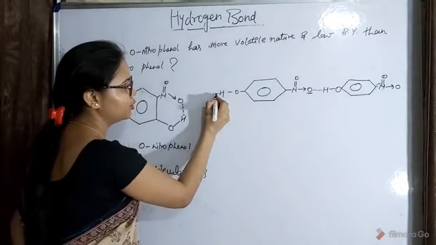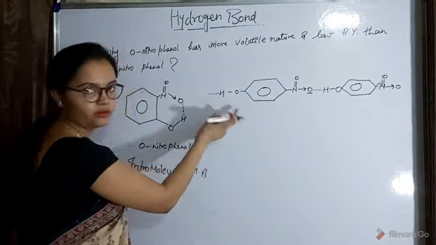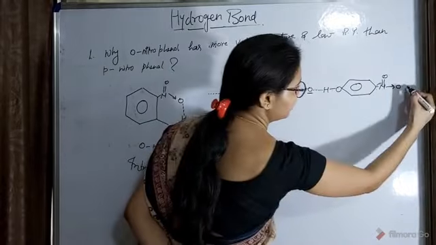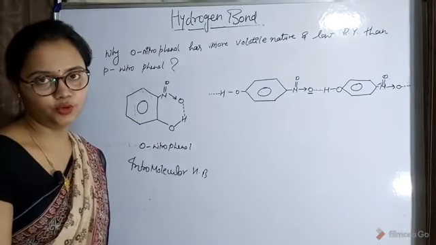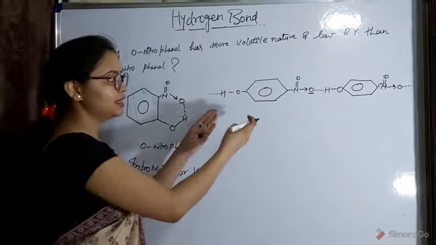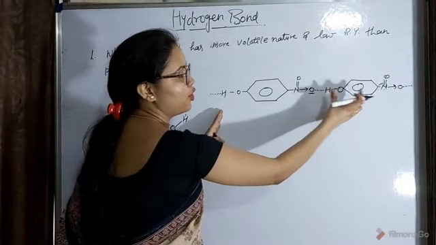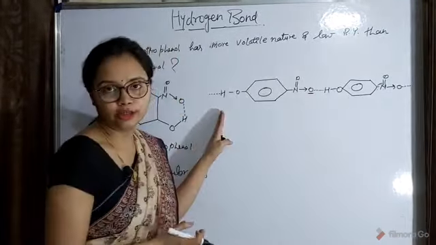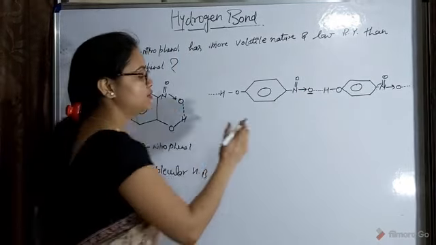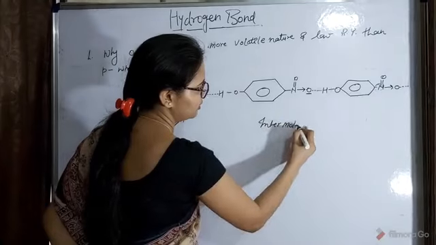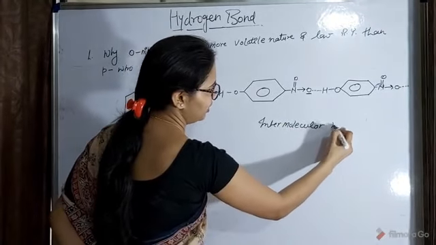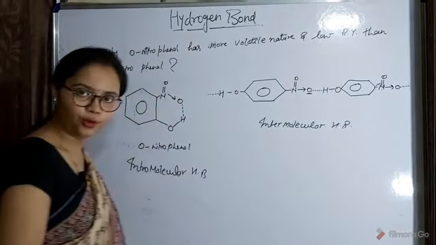Similarly this hydrogen will form the hydrogen bond with the other molecule, and here this oxygen also will form the hydrogen bond with the other molecule, okay. So as in this case hydrogen bond is forming between different molecules, okay. So because of this here we can say that intermolecular hydrogen bond is present, okay.